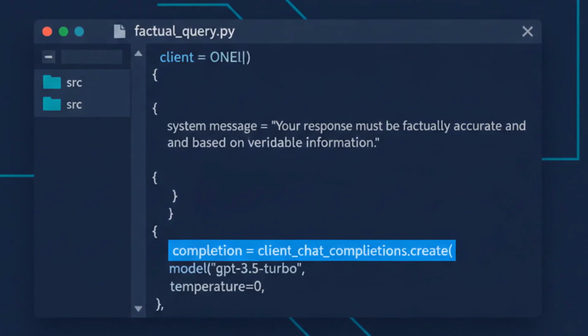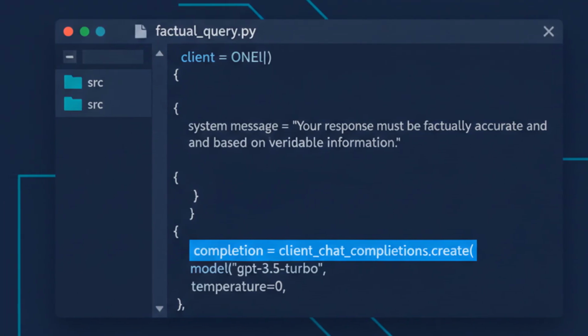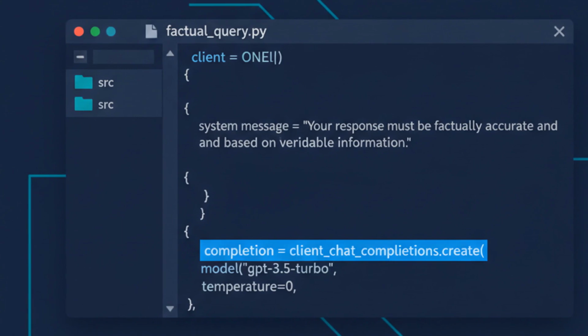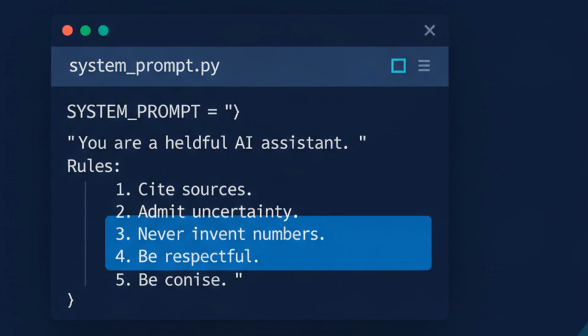Here we set temperature to 0, so the model picks the most probable token every time. It won't eliminate hallucinations, but it stops the model from gambling on unlikely answers. Notice that system message in the last example. That's your second cheap defense.